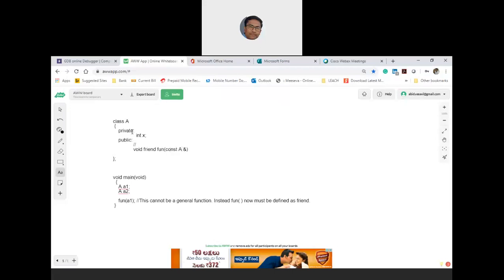This can be asked for either 2 marks or 3 marks based on the complexity of the problem. If there is a requirement of passing an object as an argument to a general function, you cannot use a general function unless you keep that function as a friend. Then only it is possible.